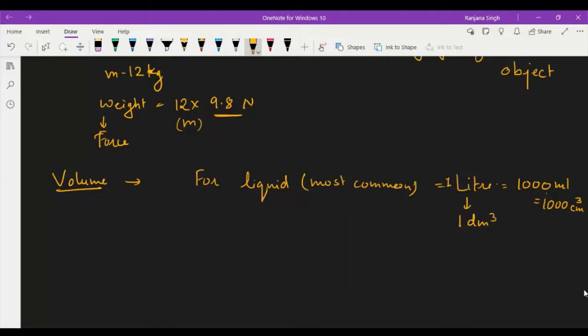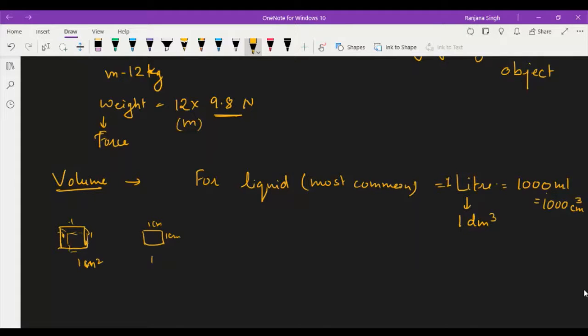It means for a solid, if you consider a cube, then the length, 1 meter, the breadth, 1 meter, and the height, 1 meter, that is three dimensions, L, B, H. This is called 1 meter cube. 1 centimeter cube means all the dimensions are in centimeter, that is 1 centimeter into 1 centimeter into 1 centimeter.